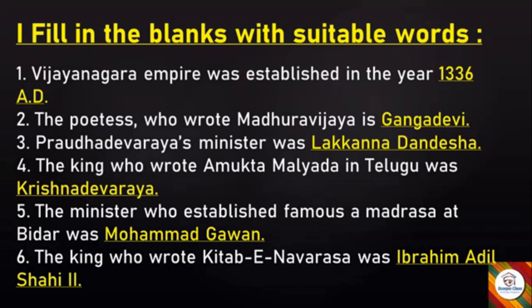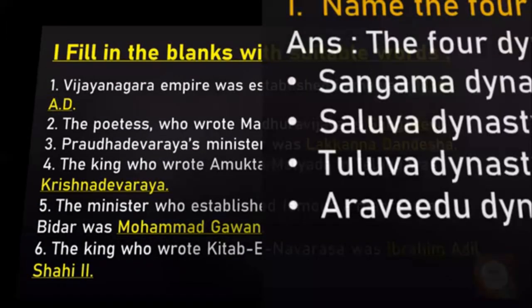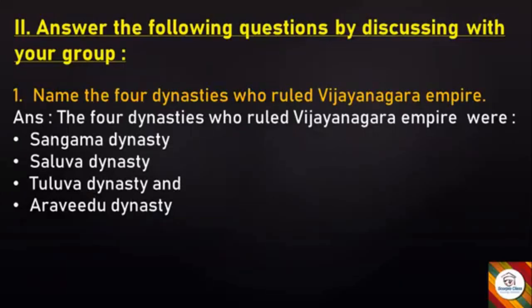So we have done with first main. Let's move to the second main. Answer the following questions. And the first question is, name the 4 dynasties who ruled Vijayanagara Empire. Answer: the 4 dynasties who ruled Vijayanagara Empire were Sangama dynasty, Saluva dynasty, Tuluva dynasty, and Aravidu dynasty.